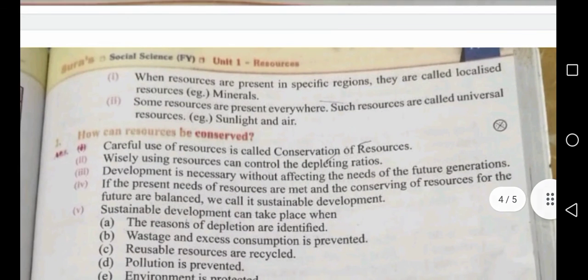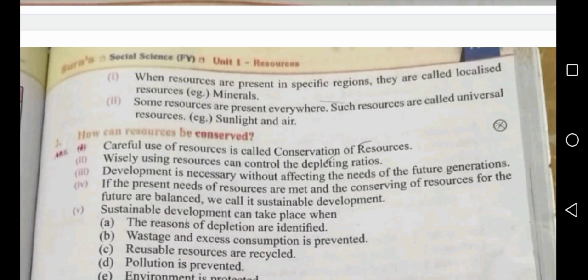Next, second question, how can resources be conserved? Careful use of resources is called conservation of resources. Wisely using resources can control the depleting rates. Development is necessary without affecting the needs of future generations.